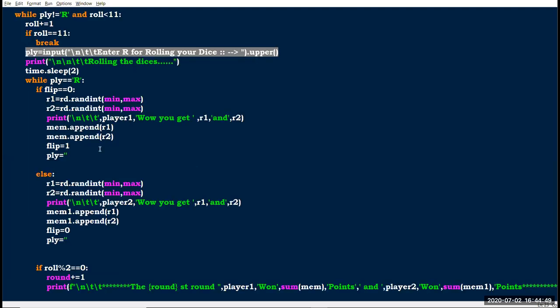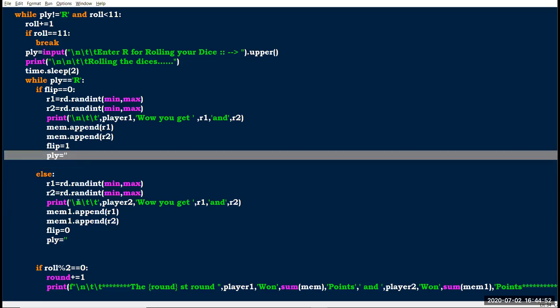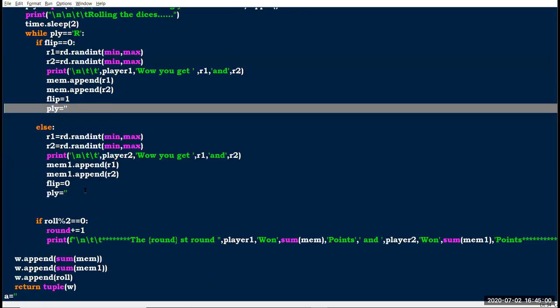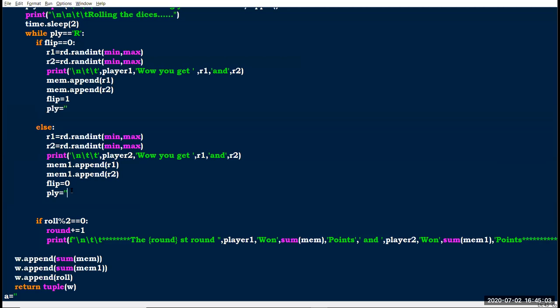Here you can see we have to loop 10 times, because we have 5 chances for each player. I also have to show the first round completion, second round completion, third, fourth and fifth round completion. I have to print that concept too. So here I'm using an if statement, and after that I'm using the finding even or odd method, with the modulus operator.